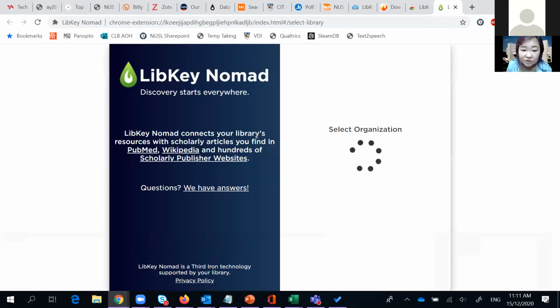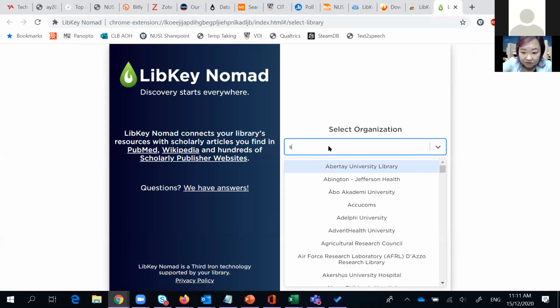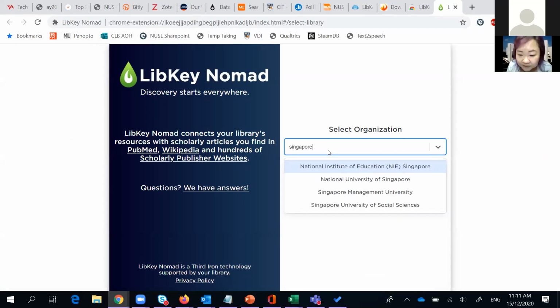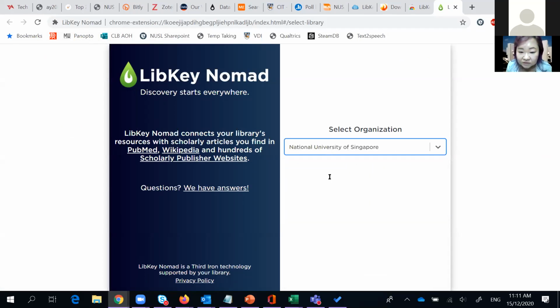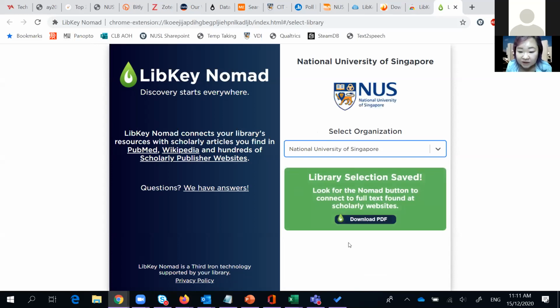Once it's done, you should be able to see it here. Then it will ask you very quickly which organization you're from. You just need to search. I usually just put in Singapore and then NUS. Once I've selected that, it will tell me we have logged you as a person from NUS. In the future, when you download, it will send you to NUS subscriptions. So that's it. I'm done. That's LibKey Nomad in a nutshell.